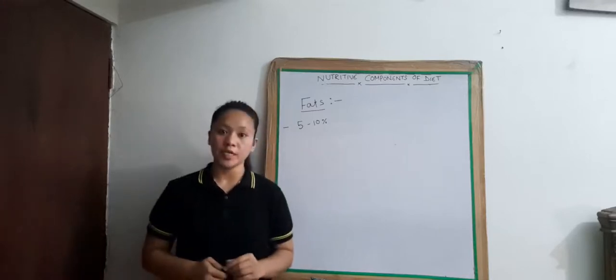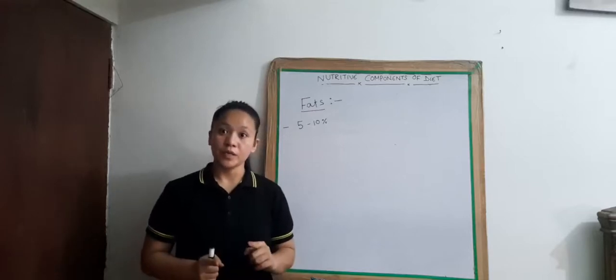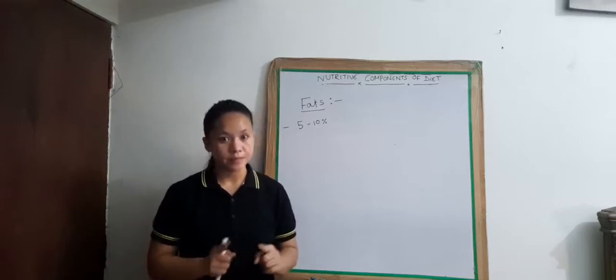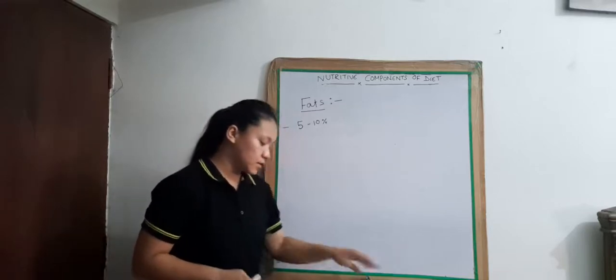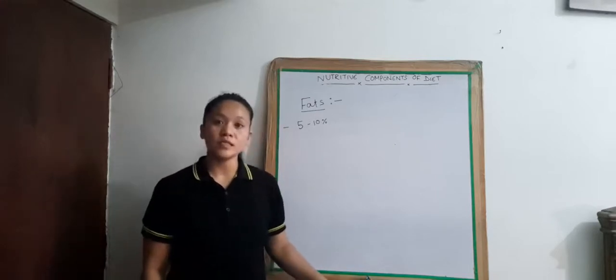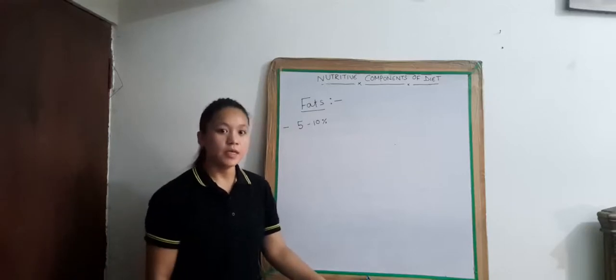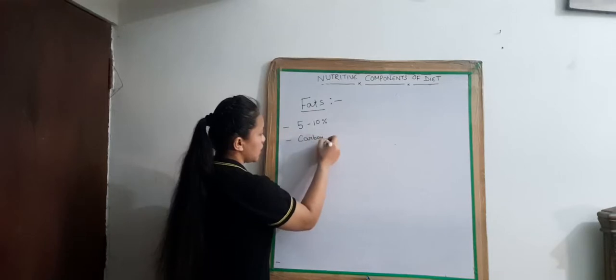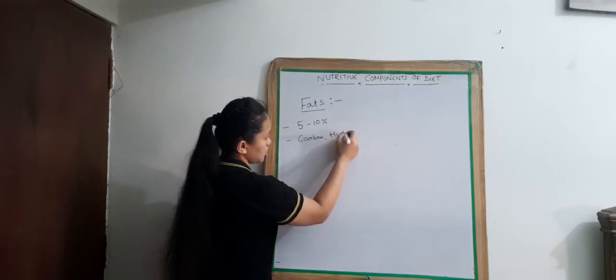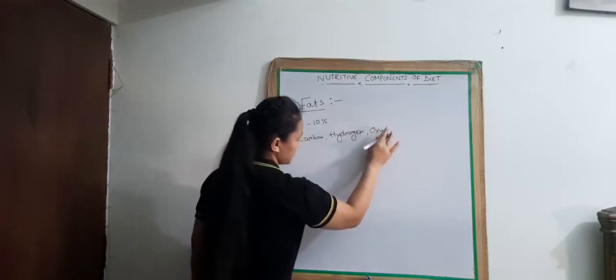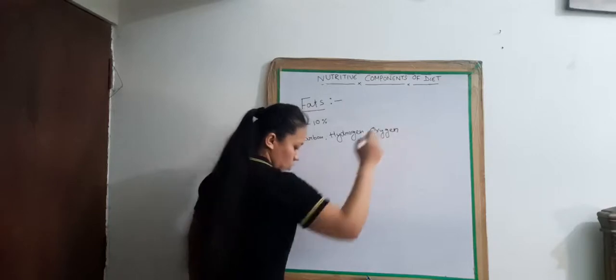Fat is stored in our body in the form of fatty acids, and if we take more carbohydrate, it will convert into glycogen and mix up with the fat. 1 gram of fat on burning gives 9 calories of energy. Fats contain the compounds of carbon, hydrogen and oxygen.